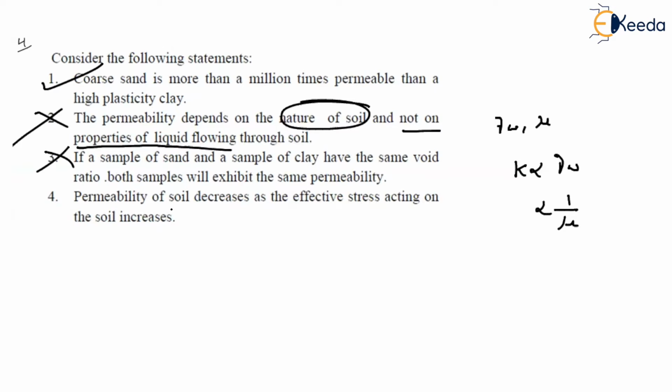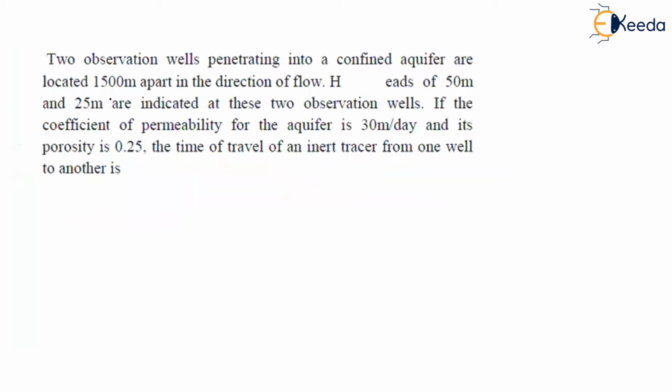Go to the 4th. Permeability of soil decreases as the effective stress acting on the soil increases. Do you think so or not? Here it is not saying that permeability depends only upon the effective stress, but if you keep on increasing the effective stress, the particles will come close to each other, then the flow will decrease. So option 4 is correct. So what is the correct option? 1 and 4.